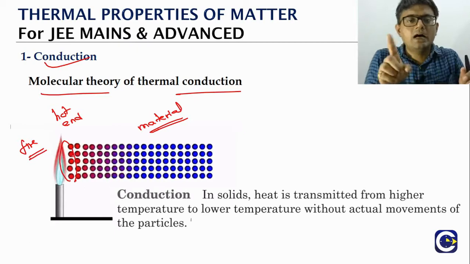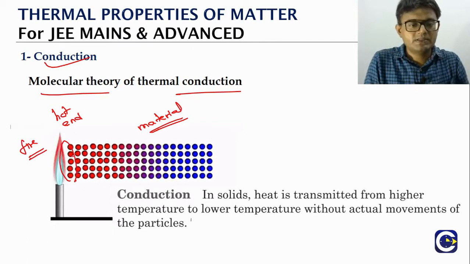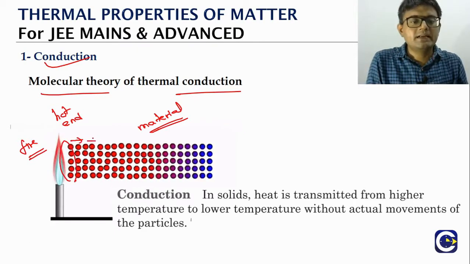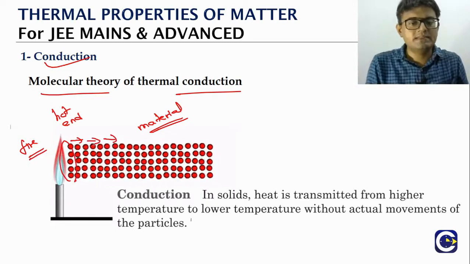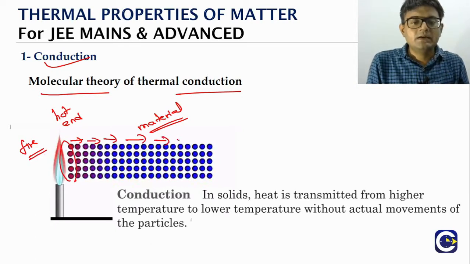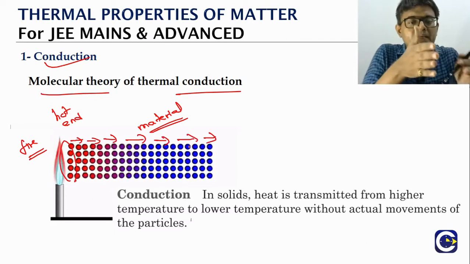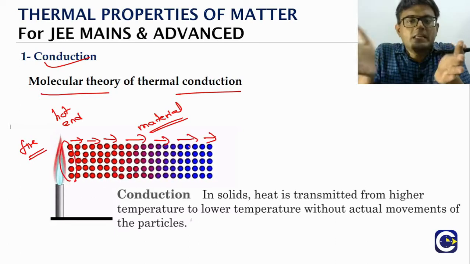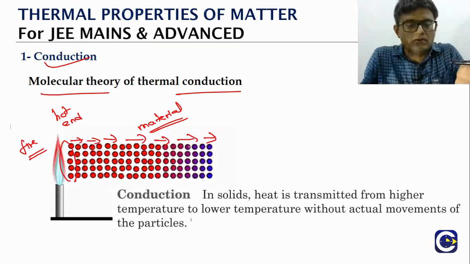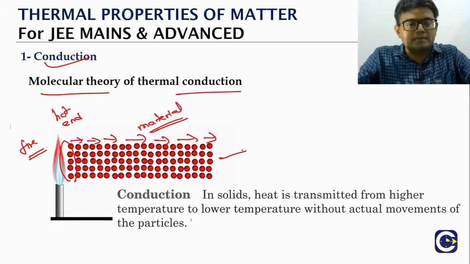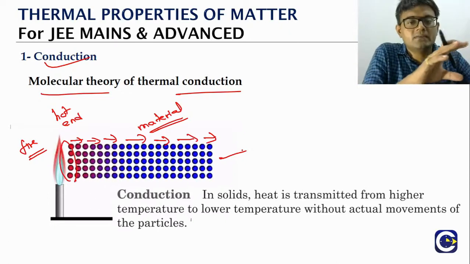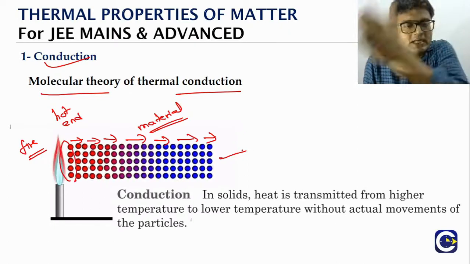So it will have a higher level of thermal vibrations. These vibrations keep getting transmitted. The next layer will start vibrating more. The next layer will, so as a sequence, what is happening? The vibrations will keep getting transferred to the next layer and so on. So you can see the entire material is appearing red after some time. So this way the thermal energy is being transferred from one layer to the other layer.